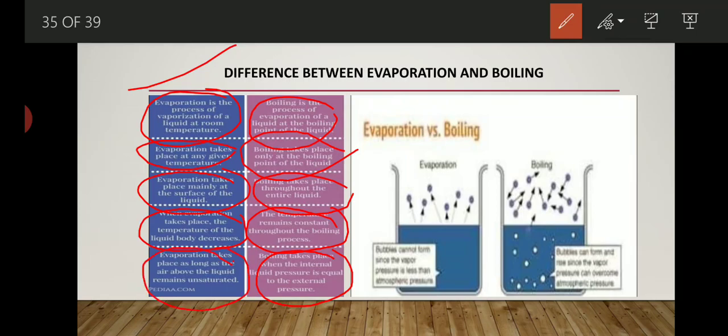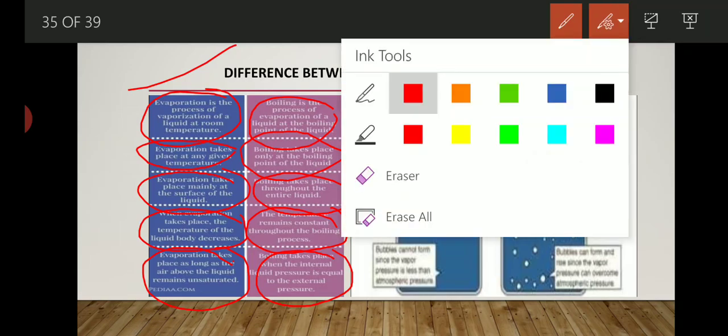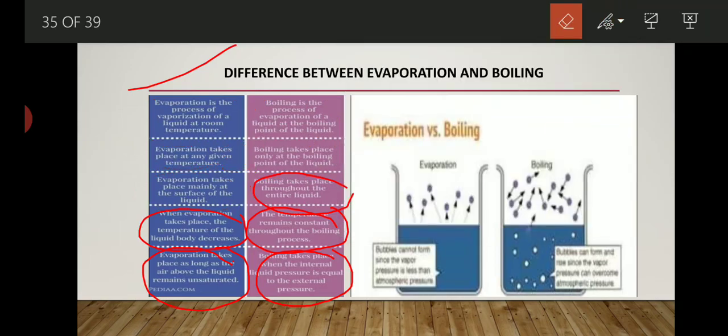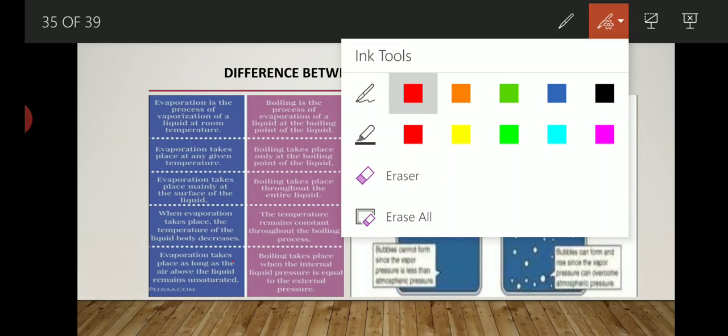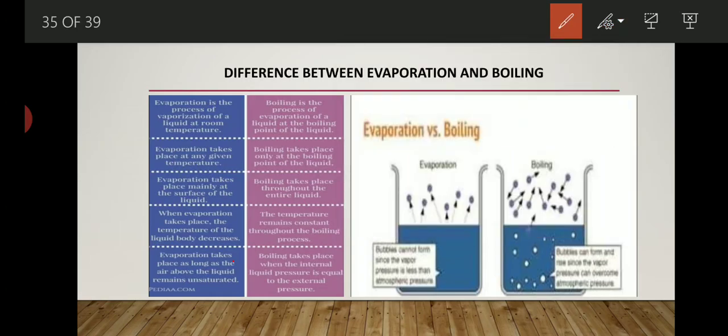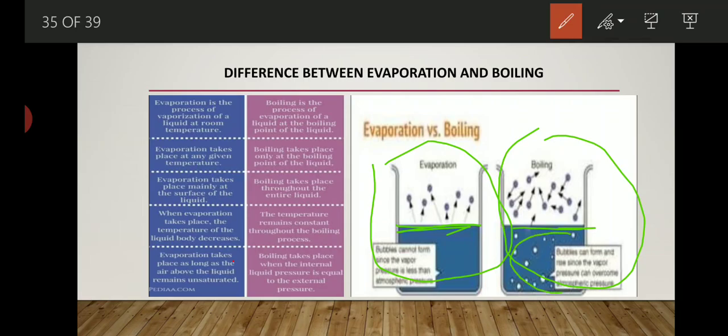So these are the differences by which we will understand what evaporation is and what the boiling process is. Now let's understand by figure. See, all of you are seeing one beaker here and one more beaker here. In evaporation, the process takes place only on the surface, but the boiling process takes place all over the liquid. So this is all about the difference between evaporation and boiling.